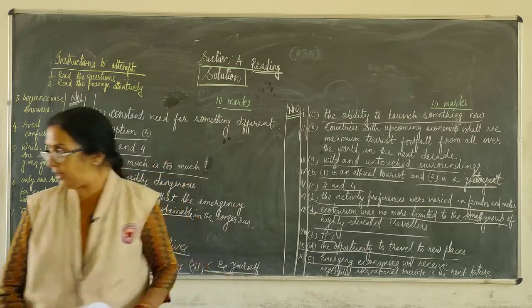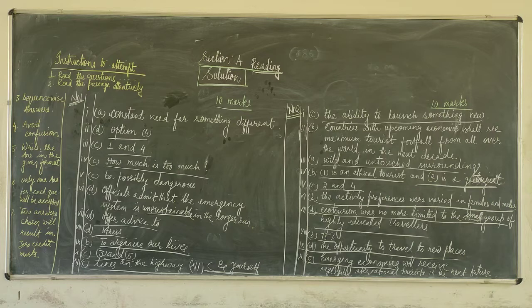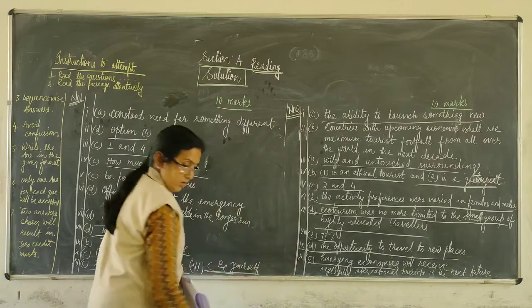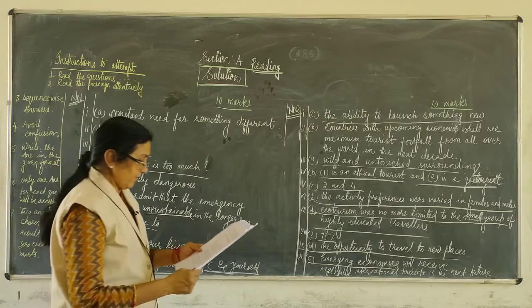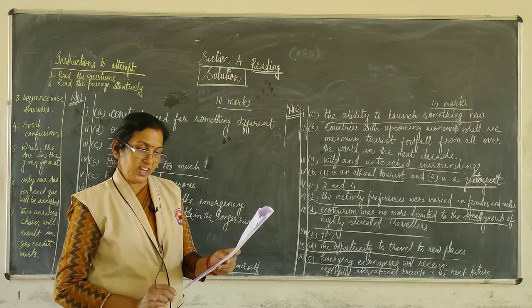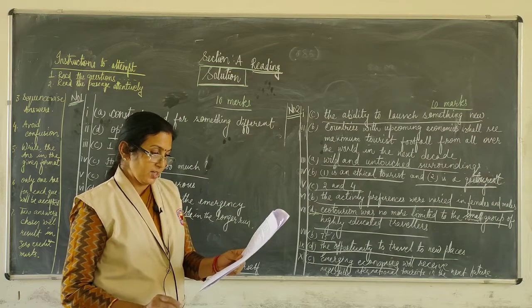Now, question number 11. The survey clearly showed the age range of ecotourists.